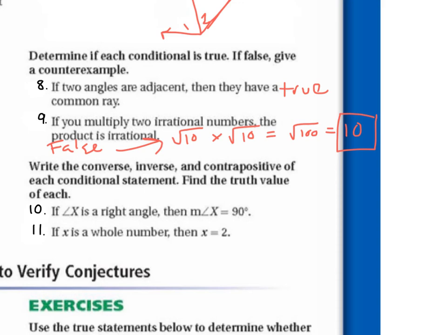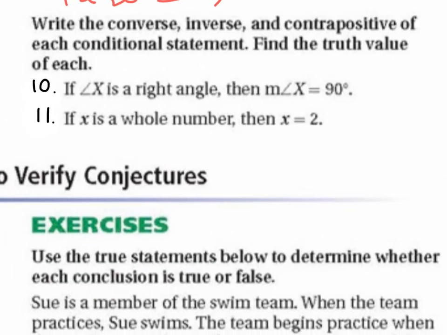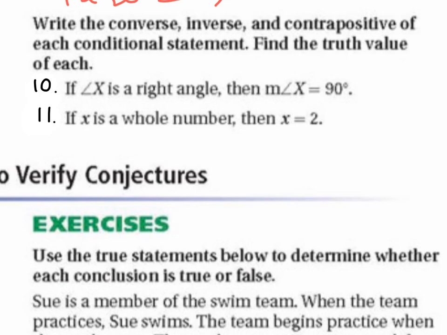So if x is a whole number, then x is equal to 2. What's the converse? Julia, what's the converse of number 11? I don't know. Anyone want to help her out? Ryan, what's the converse of 11? If x equals 2, then x is a whole number. Perfect. If x equals 2, then x is a whole number.